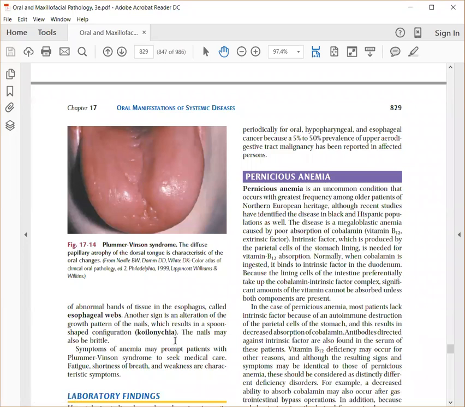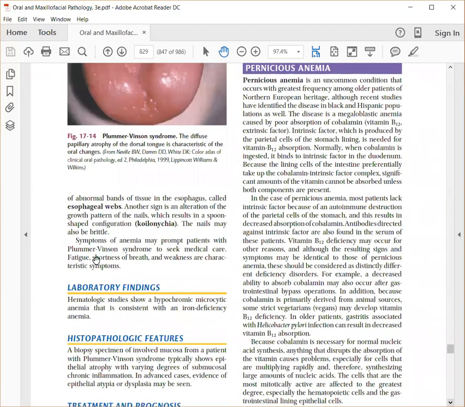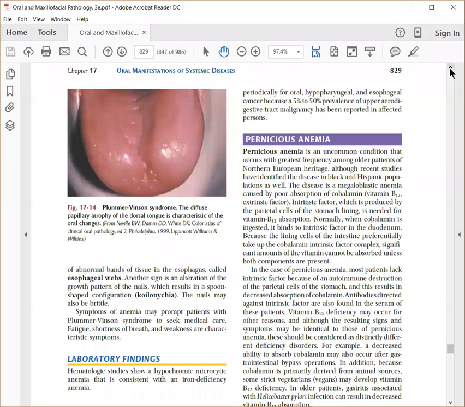Koilonychia. That's why whenever you examine a patient, you do a complete extraoral examination. You do a full body examination to see the nails, you see the conjunctiva, you see the sclera, to identify if there are any other systemic diseases. So the treatment is to identify the cause for this iron deficiency and you have to treat it promptly to restore normalcy. So that is Plummer-Vinson syndrome.